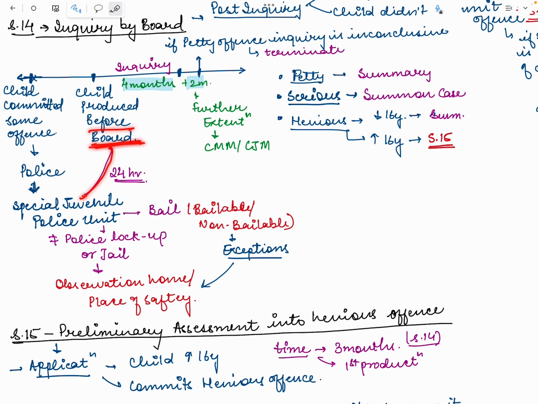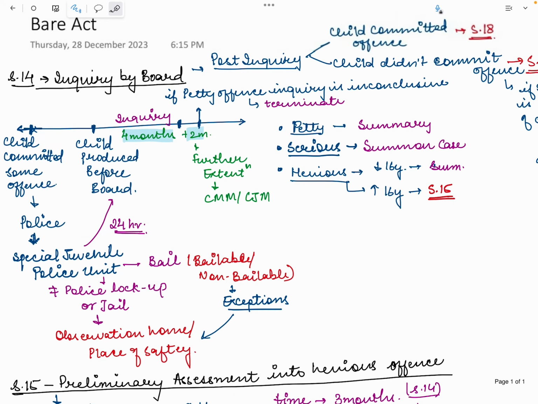What is the board we are dealing with here? The Juvenile Justice Board. This is the main authority. You can look at section 4 for the composition of the JJB to know more, but since we are not dealing with prelims and are focused on the mains, we are just focusing on the role of the JJB here. Within 24 hours, just as in the CrPC, such child will be produced before the board. And what will be the role of the JJB?